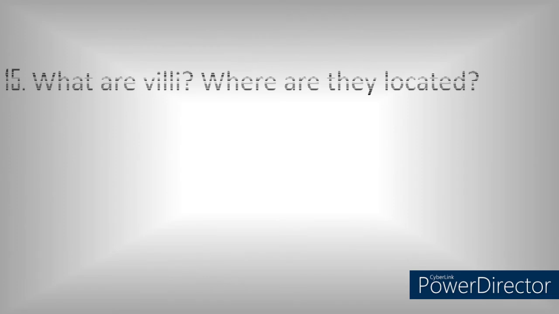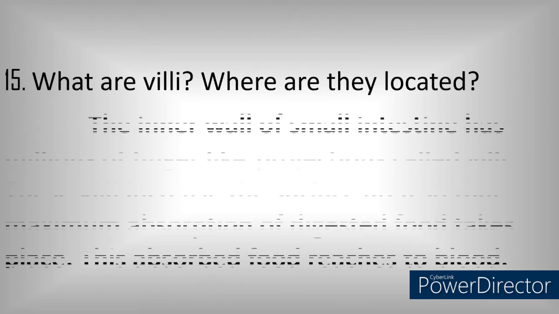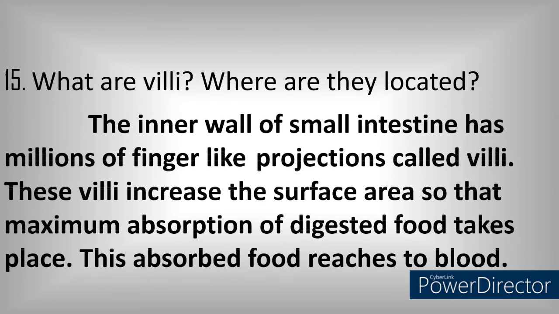Then 15th question, what are villi? Where are they located? Villi are small finger-like projections, minute finger-like structures that are actually found in the intestine. They are the organs that are involved in the absorption of nutrients, which takes place after digestion. Let me read the answer.